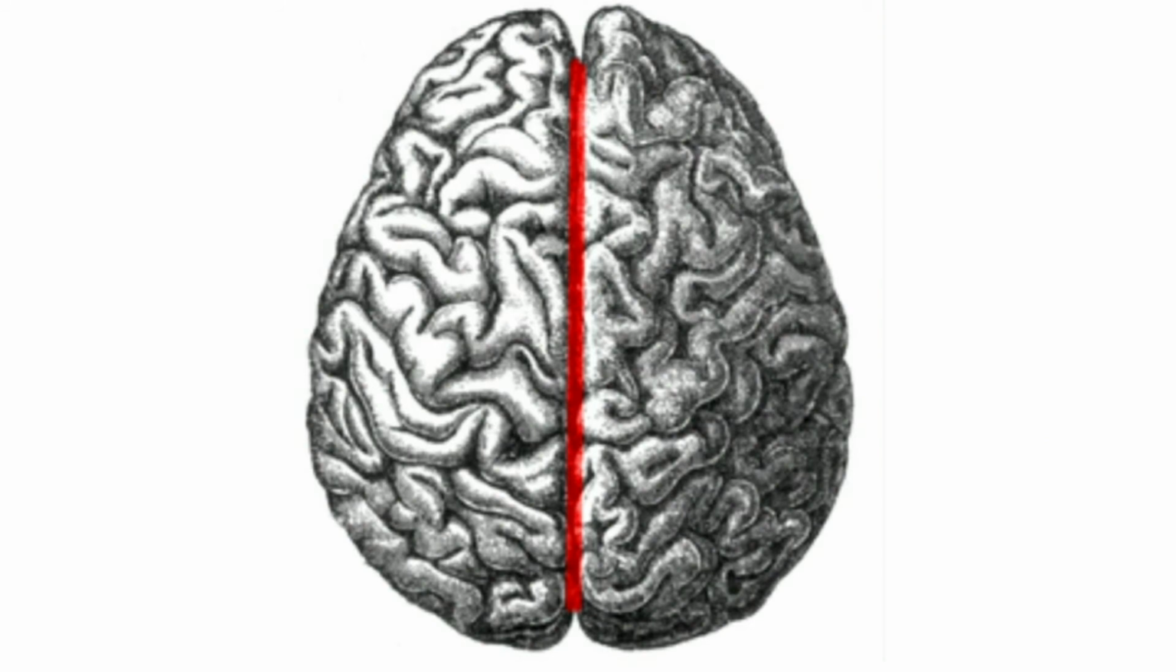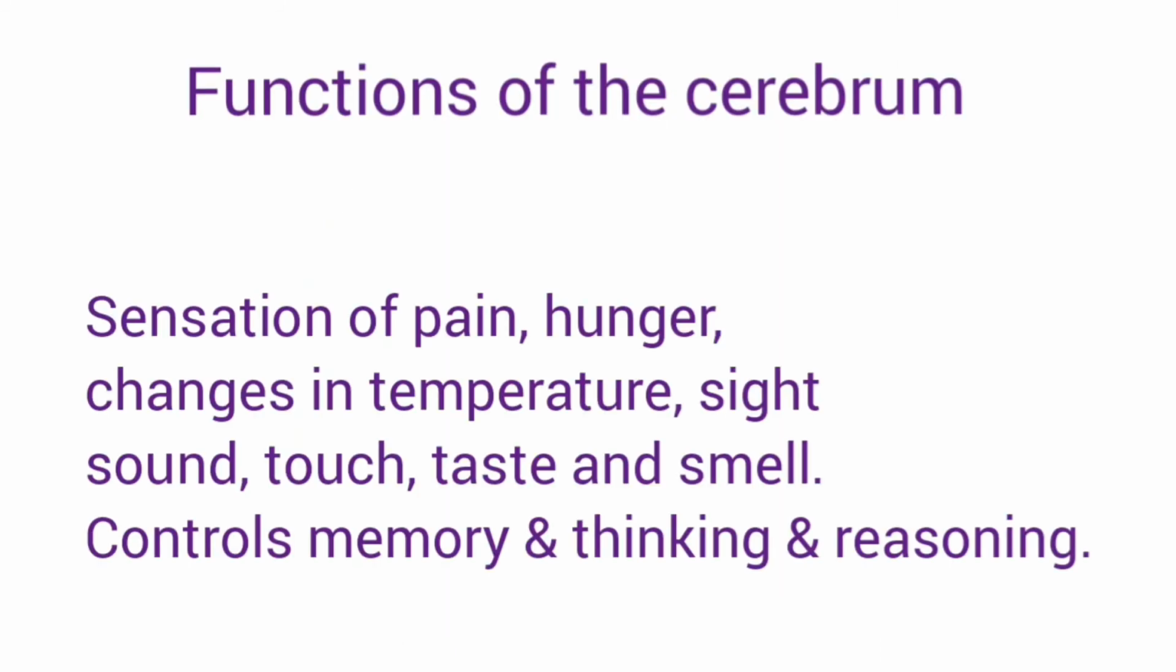Cerebrum is divided into two hemispheres. There is a right hemisphere and the left cerebral hemisphere. There is a deep furrow which divides the cerebrum into the left and right cerebral hemispheres. The cerebrum is responsible for sensation of pain, temperature, touch, sight, sound, taste, and smell. It also controls mental activities like memory, intelligence, thinking, and reasoning.